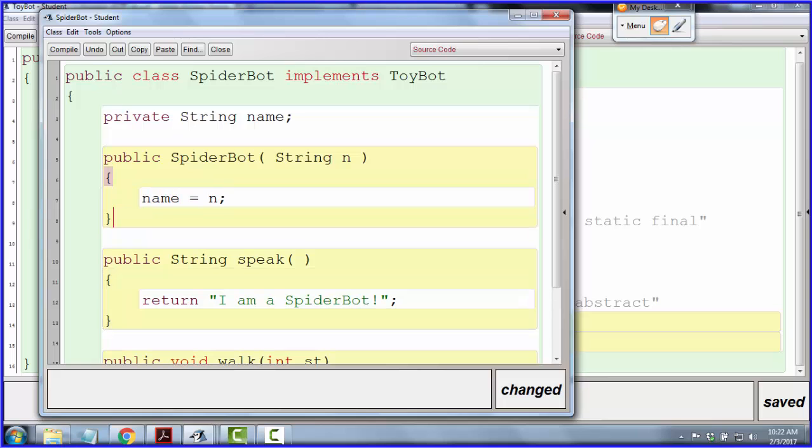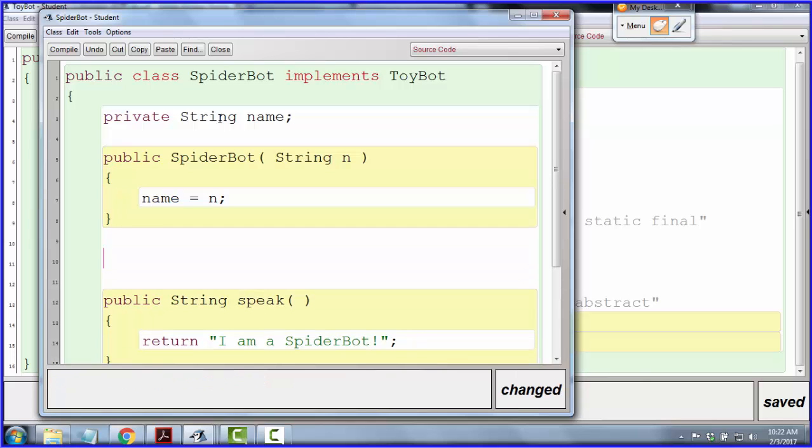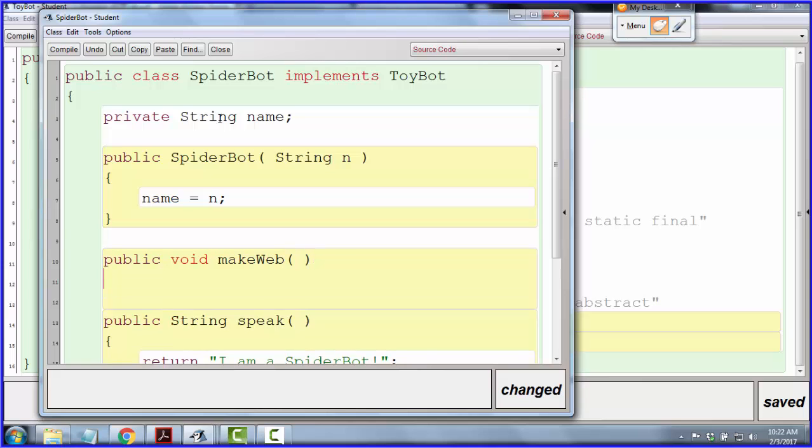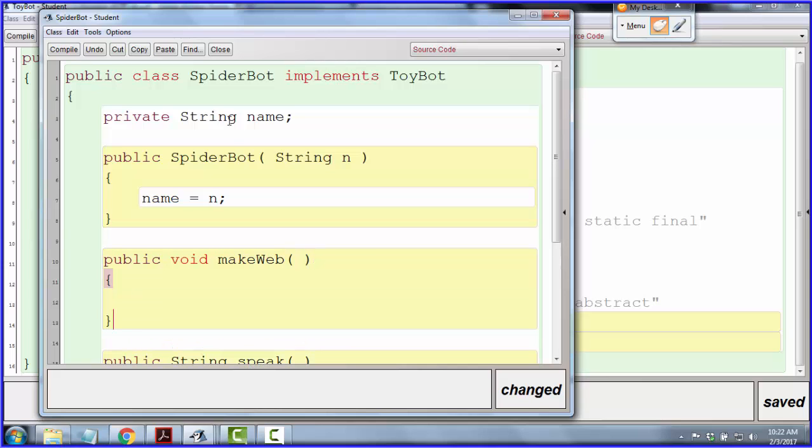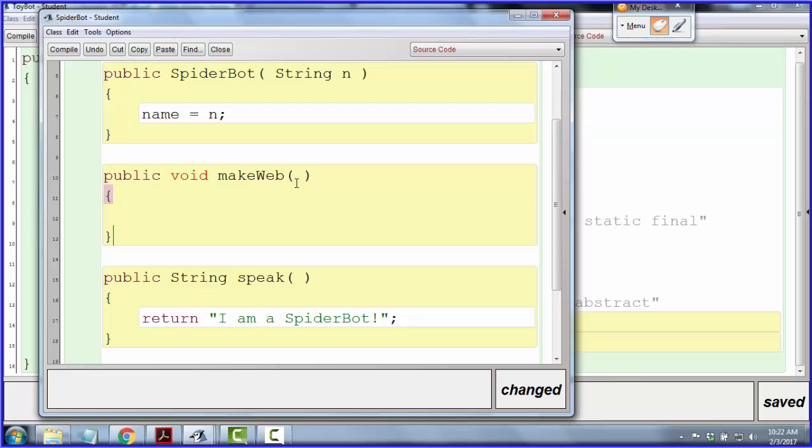So all of this stuff's good. I know we couldn't do that in the interface, but now that we've realized the interface, this is just a regular class. We can give it a variable. We can give it a constructor. We can give it its own method. I could say public void make web. Now I don't know what that method's going to do, so I'll just leave it blank.